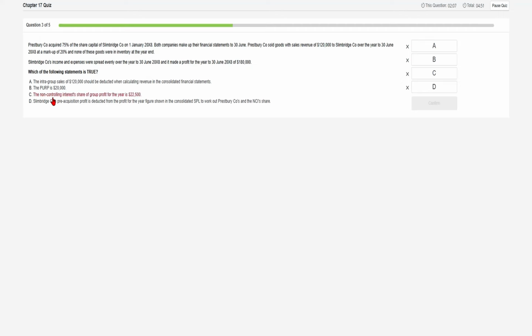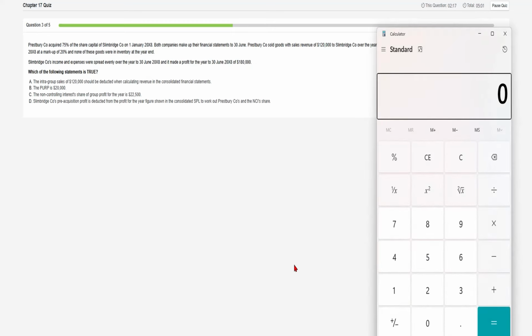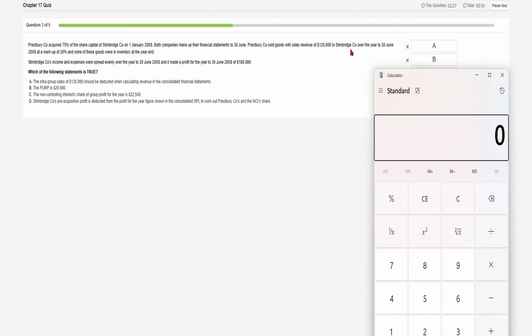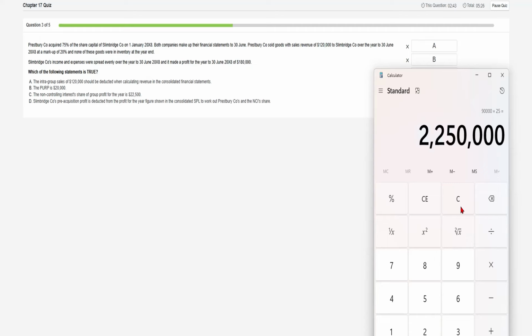Now third, non-controlling interest shares group profit for the year is 22,500. So what we need to do is, the question has provided the profit, group profit. Just a second. 180,000. So 180,000 is the profit. Then we need to proportionate it for the 6 months. And what is the NCI percentage? It's 25%. So yes, NCI share is 22,500.